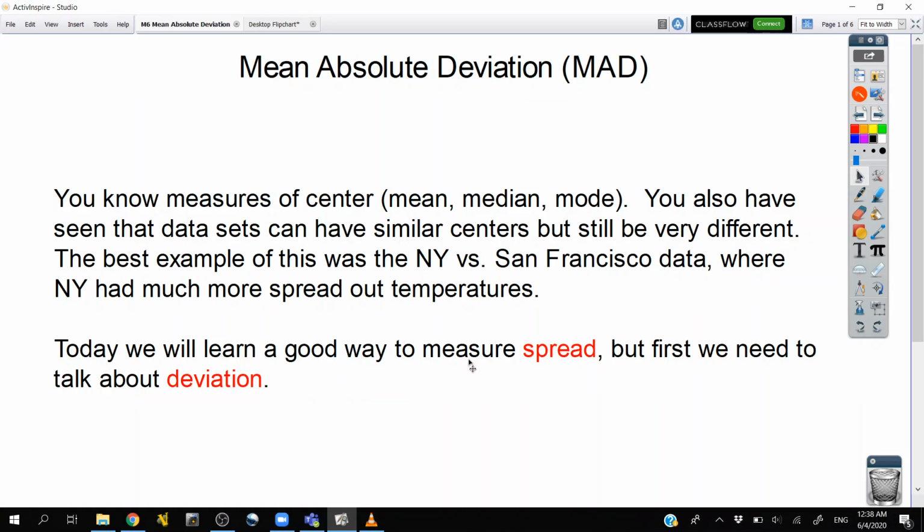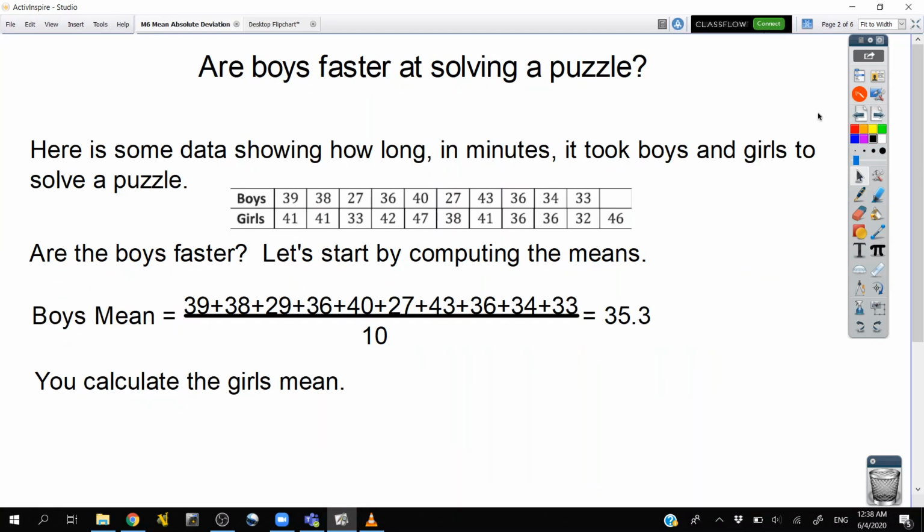Today we'll learn a good way to measure that spread, because the fact that we can describe these centers really well, but we can't describe how they're spread out is a problem. So today we'll learn one good way to measure it. But first we need to talk about deviation, and this makes sense. If we're talking about mean absolute deviation, first we're going to find the deviation, and then we're going to find the mean of those deviations. We're going to average the deviation. So let's look at what this means.